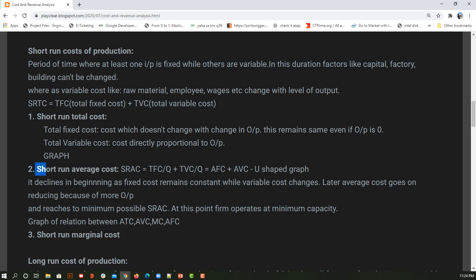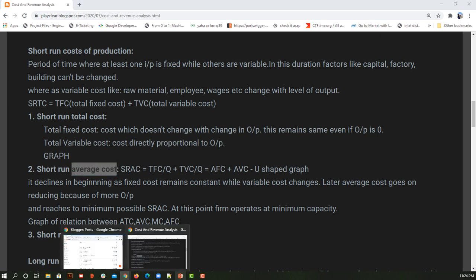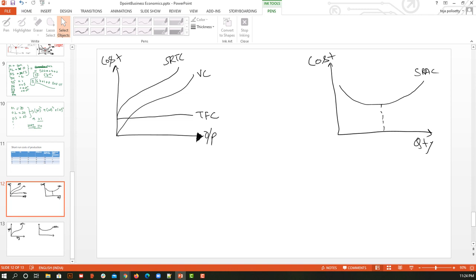And if you see short run average cost, it is nothing but total fixed cost by quantity plus total variable cost by quantity, which is nothing but SRTC divided by quantity. So it's like all the amount spent divided by the number of units produced. The average cost is nothing but the cost per unit after the production of the complete output. So here, this is my short run average cost curve. Now why is it U-shaped? That is the only thing that we need to understand here.